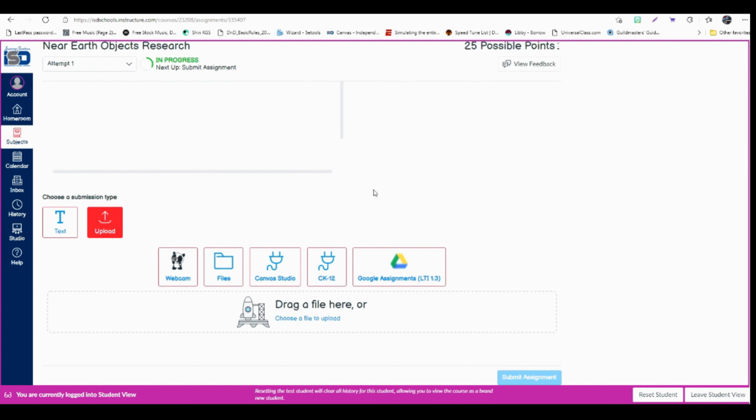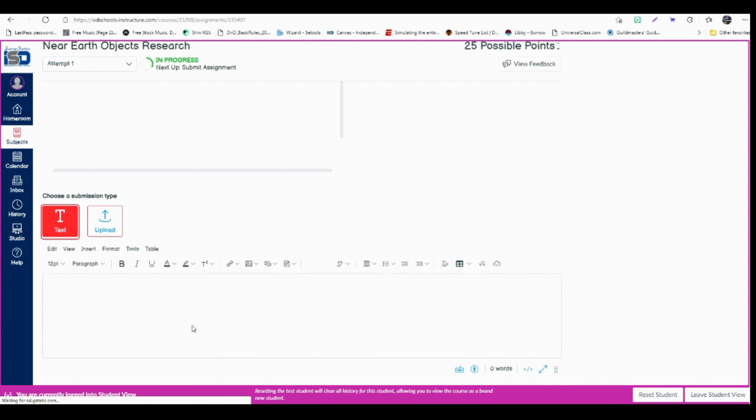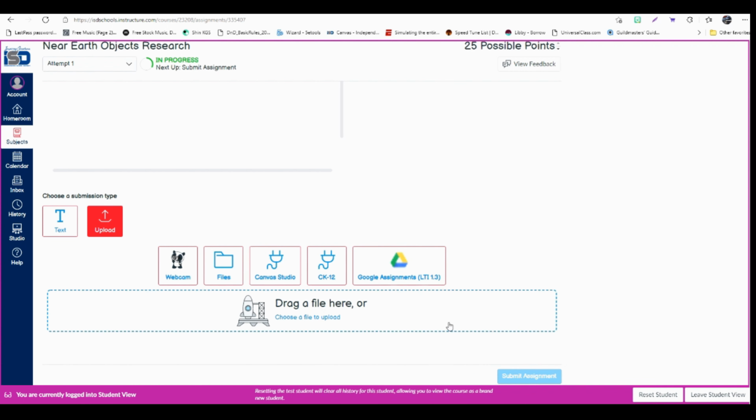So once you're done with the assignment, you're ready to turn it in. You're going to scroll down to the bottom here. You can drag and drop a file as long as it is, I believe, a Word or Excel format. Make sure that when you upload it here, it gets attached. We only have a limited amount of space on this, so the best way to do it is you can either click on text entry and type directly into the box, or the preferred method is click upload and then use this Google Assignments tab right here.